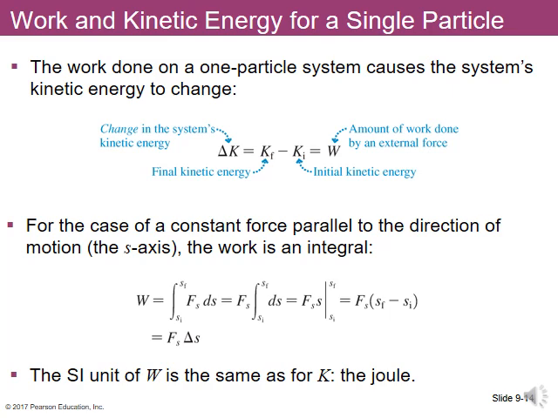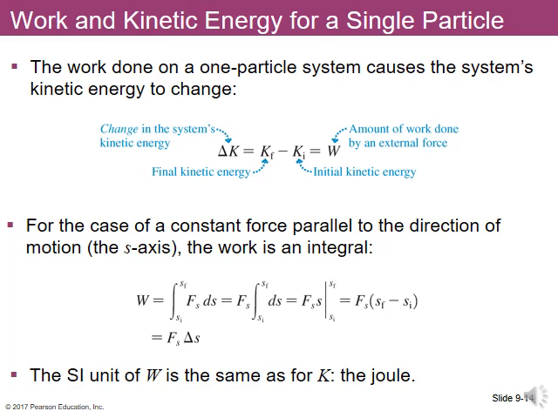Now, how do we calculate work? Well, it depends on the orientation of the displacement and the force and how those things work together. In general, we can calculate work by saying that work is the integral from the beginning point to the ending point of the force times the displacement. Right? That's what ds represents.